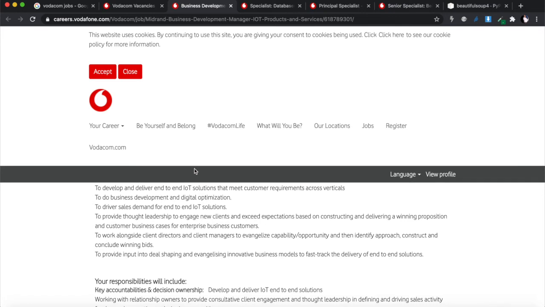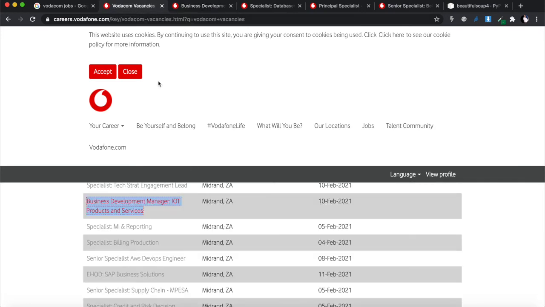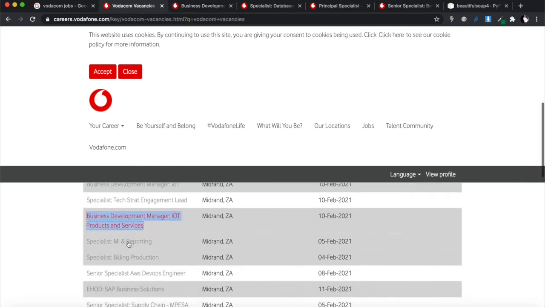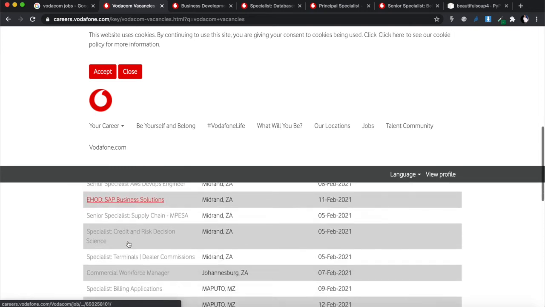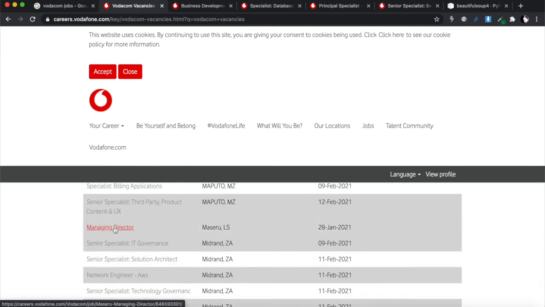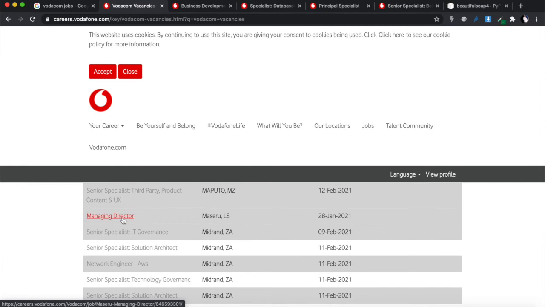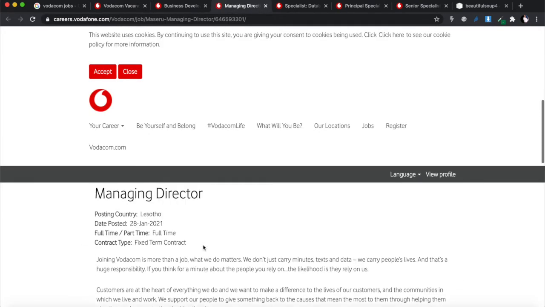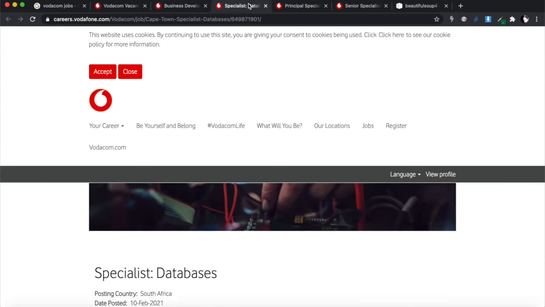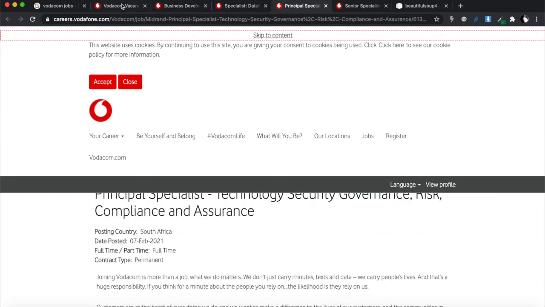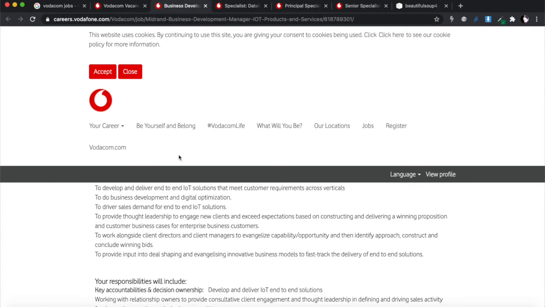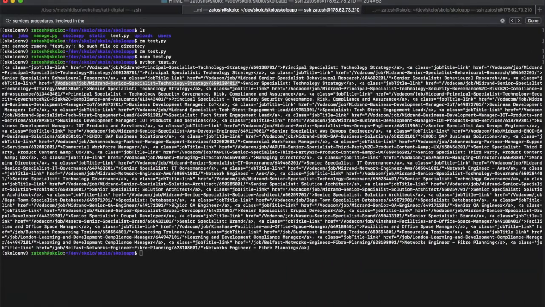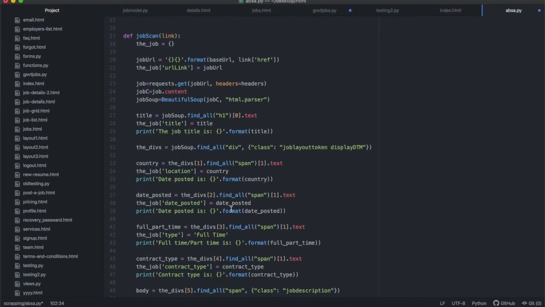All right. And something that worried me a little bit is this that I clicked. This wasn't there before. Where was it? This M&I reporting. There's something that I clicked on, and the job wasn't available. It just said a new tab. Was it this one? The position was filled. There's one that we just clicked on now, and the position was filled. I think I closed it. So basically, we're gonna have to make our code a little bit more versatile.